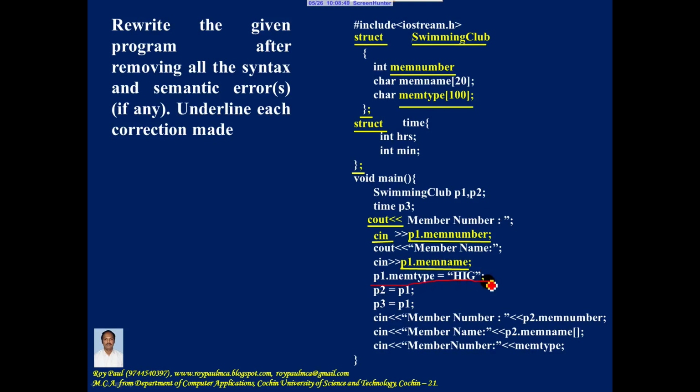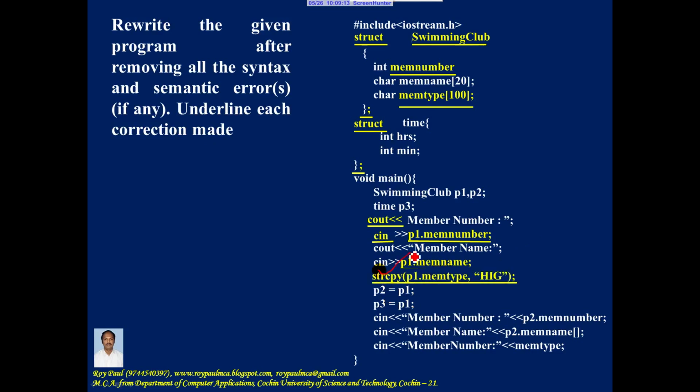Now here there is a mistake, because declaration of the character array is done here. Initialization is done in another statement. So you should not make use of the assignment operator to assign a string constant to an array of characters. Now equal to should be replaced with strcpy.